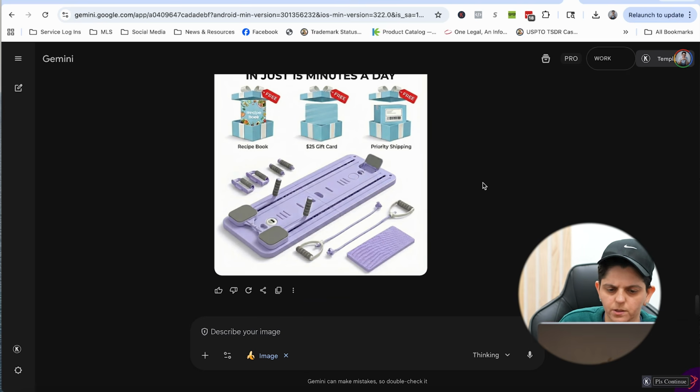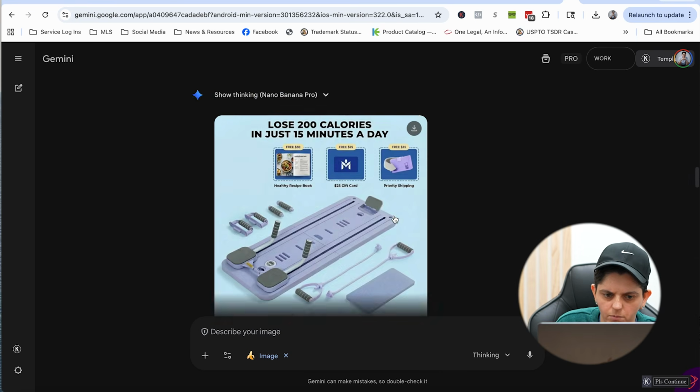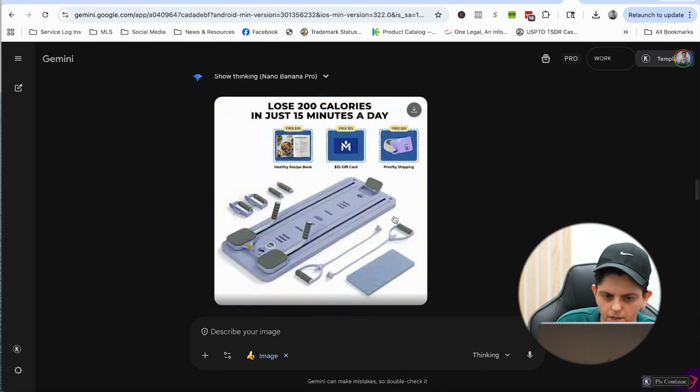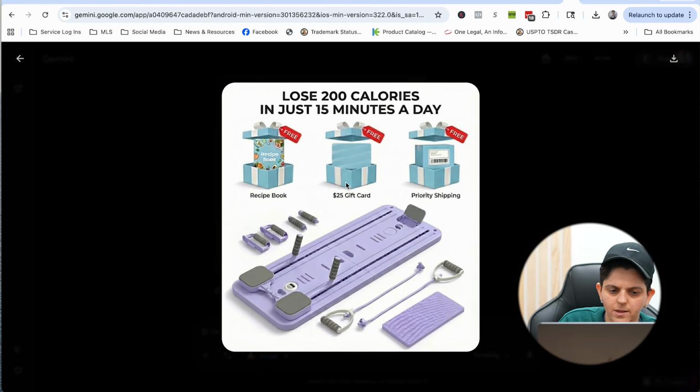Now this picture was a little bit harder because it had the free gifts in there. The other ones with just standalone products, like the one above here where I had to just change the model, that was super easy, right? So again, anything is possible, guys. With Nano Banana, I could continue with this image. I could tell it to sharpen some things. I could do whatever, right? That's the power of AI.